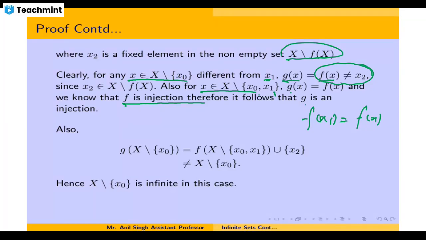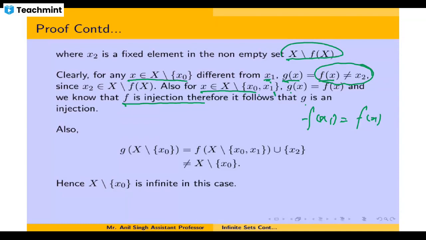The only case where you had ambiguity was whether x different from x naught and x1 could have the same images, and it is established here that f of x cannot be equal to x2. This establishes that these two elements cannot have the same images, and therefore this function g is an injection in this case.